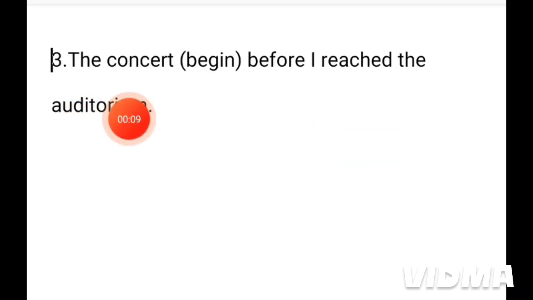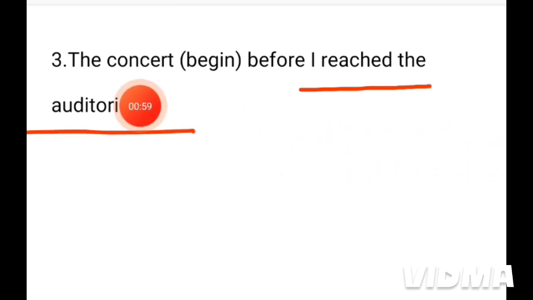Look at the third sentence. The concert began before I reached the auditorium. Now look carefully that this sentence has 2 parts. The concert began and then I reached the auditorium. This type of sentence is called the past perfect tense. And in this type of sentence, we have to keep one part of the sentence in past perfect tense and the other part of the sentence in the simple past tense. So we have to keep this part of the sentence in the past perfect tense because this part happened prior to this part.